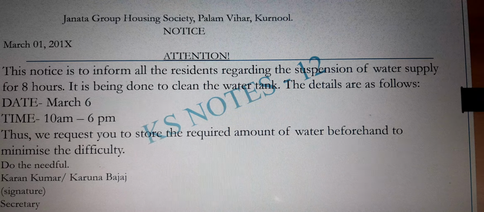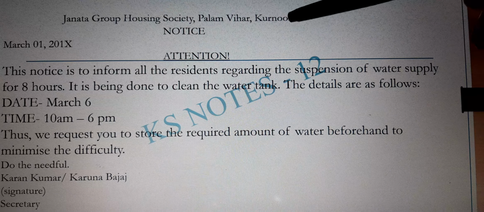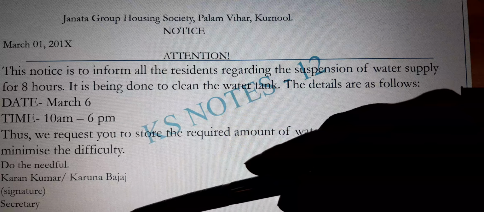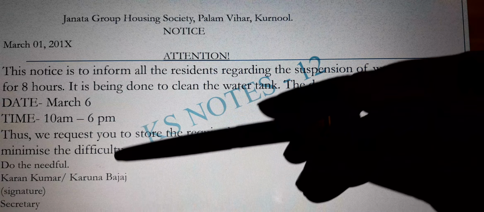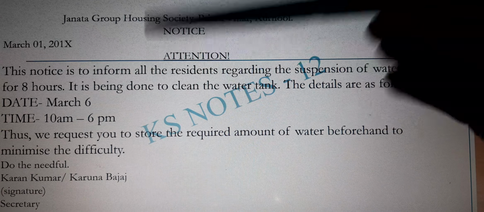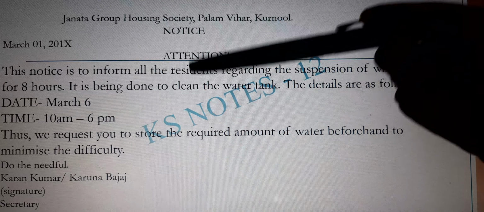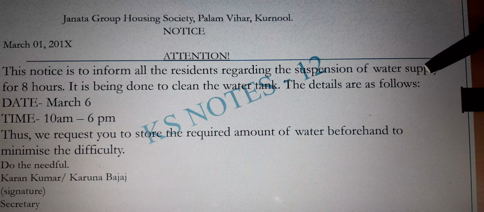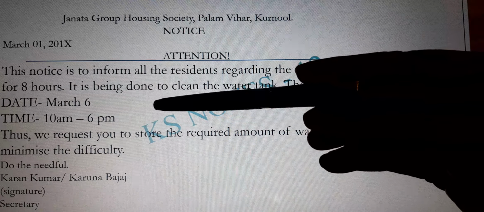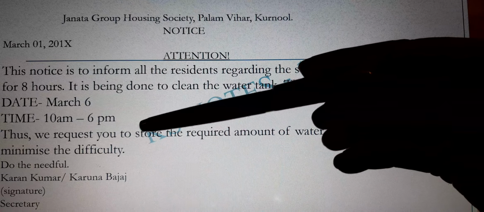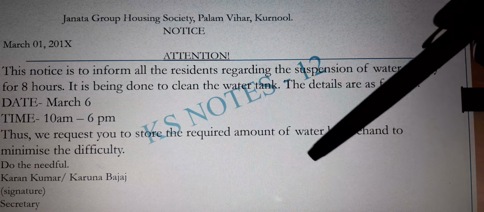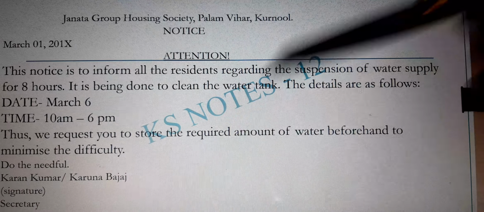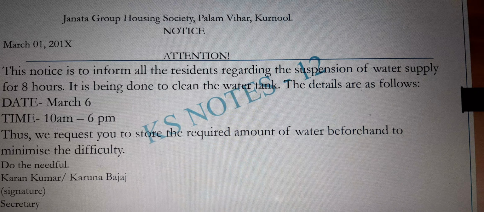So see here the format: the society's name, where the society is, the word notice, the title attention, the name, and the designation. Here also, the society notice is for all the residents. Obviously, the society members must have written it about the water supply that would not be there for 8 hours. Clear? What is the date? What is the time? For what the water would not be there. And the humble request is that you can make your own arrangements. Clear? That is what is given in the line, do the needful.